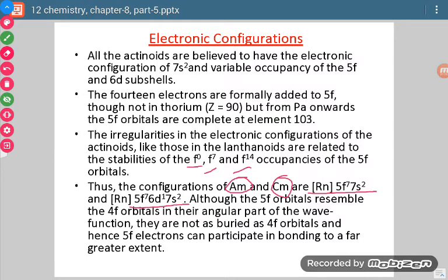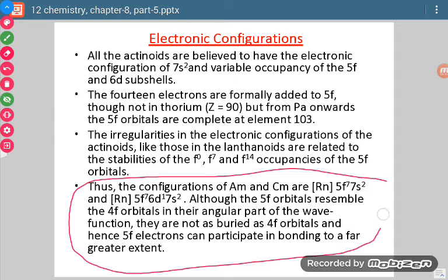Although the 5f orbitals resemble the 4f orbitals in their angular part of the wave function, they are not as buried as the 4f orbitals, and hence 5f electrons can participate in bonding to a far greater extent. Now see, what does it mean? If we talk about reactivity, in the case of lanthanoids the 4f orbital was filled, and in the case of actinoids the 5f orbital is filled.